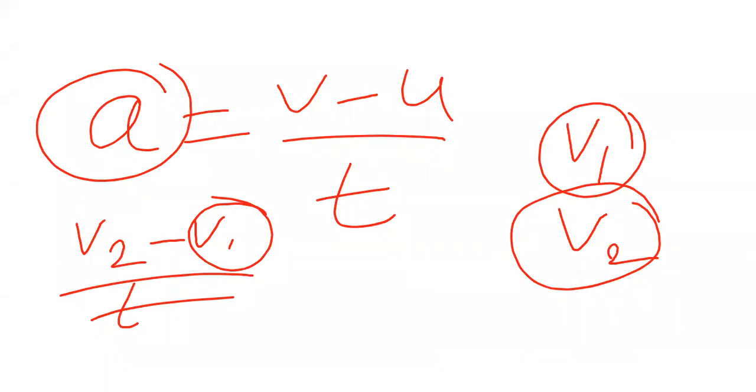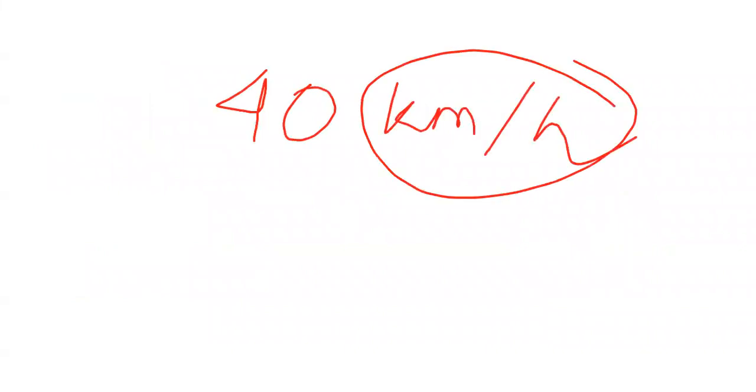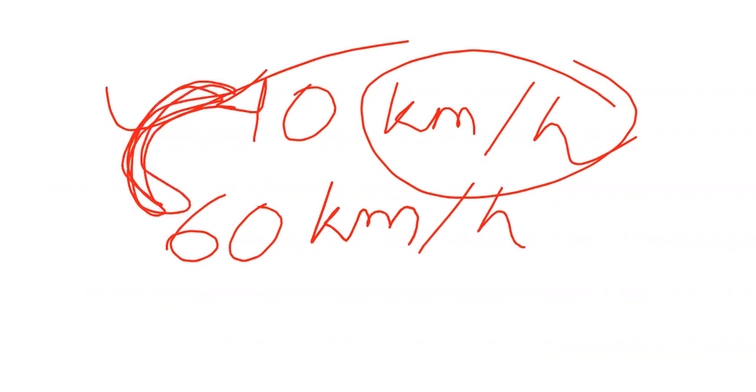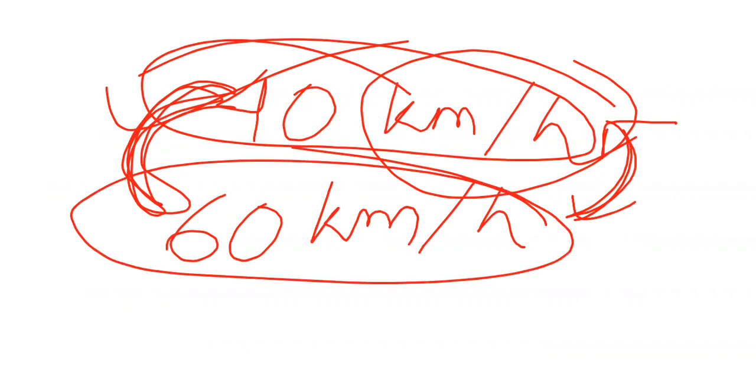That's why I have given the example, it will be easy to remember. Say 40 kilometers per hour or meters per second, whatever unit you want. Suppose initial is this and final is this, then just the difference, the change, with respect to time, that means in how many hours or minutes this change has been done. Clear?